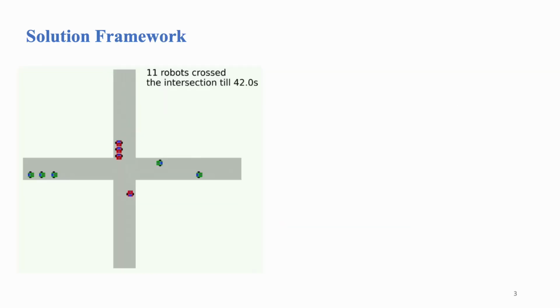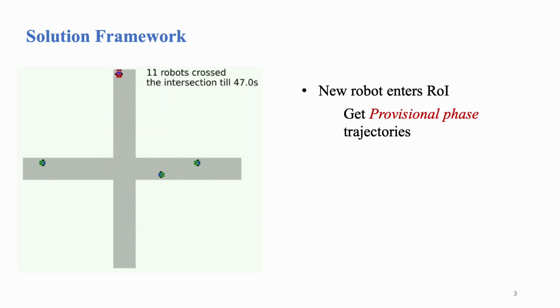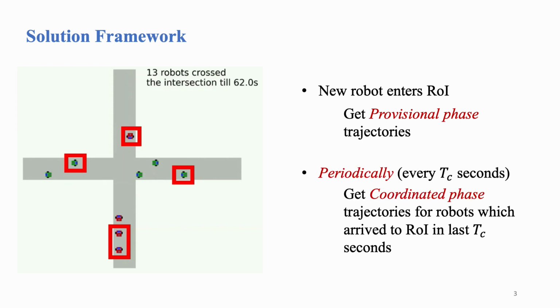Our solution framework is as follows. Any new robot entering the region of interest gets its provisional trajectories for a small period of time. Periodically, all the robots which entered the region of interest in the last time period, say the robots in red boxes here, obtain the trajectories to cross the intersection safely in a coordinated manner. We call this a coordinated phase.